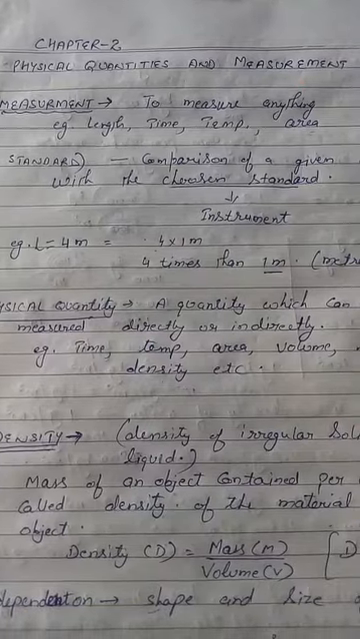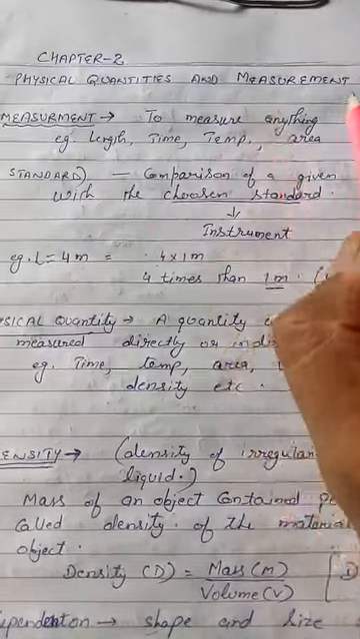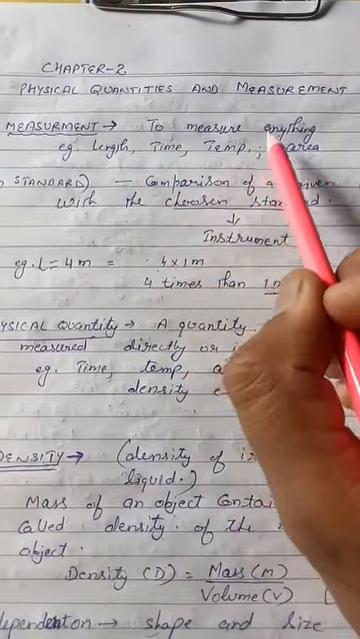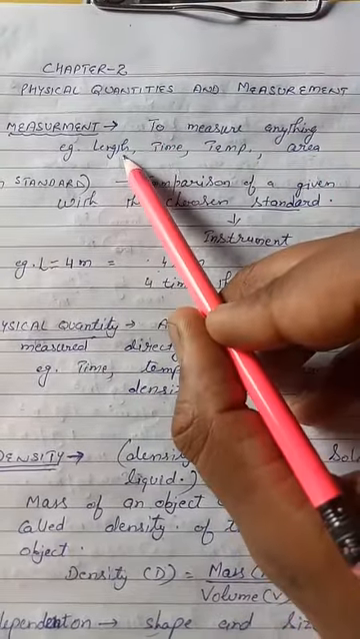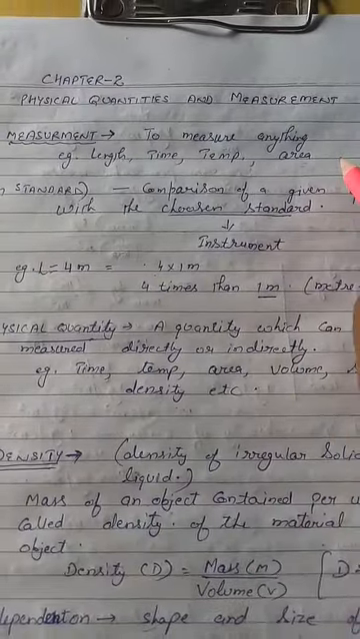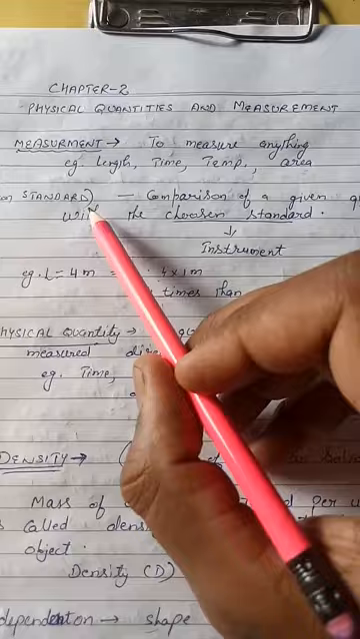Students, today we are going to discuss chapter 2, that is physical quantities and measurement. So first of all, what is measurement? It is simply to measure anything. For example, we have different types of physical quantity: length, time, temperature, area, force, density. All are physical quantities which we can measure directly or indirectly.